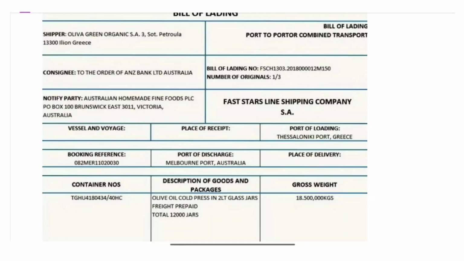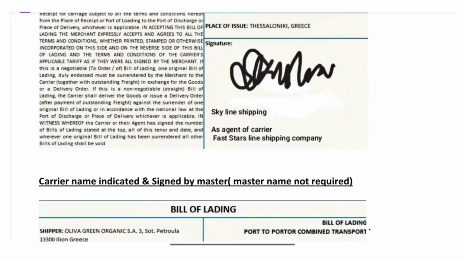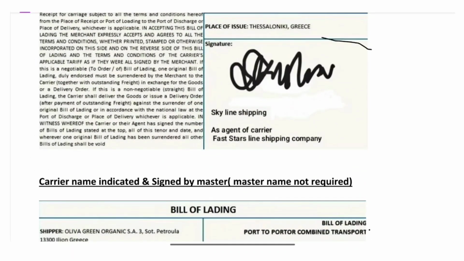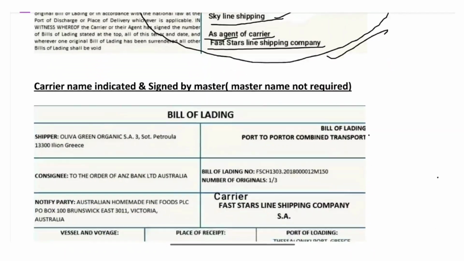In the above example, we saw that the carrier name is mentioned on the top. It can also be mentioned at the bottom, as here. Skyline Shipping Company has signed as agent. It is the agent of the carrier Fast Star Line Shipping Company. Instead of on the top of the bill of lading, the carrier name is mentioned in the last part of the bill of lading.